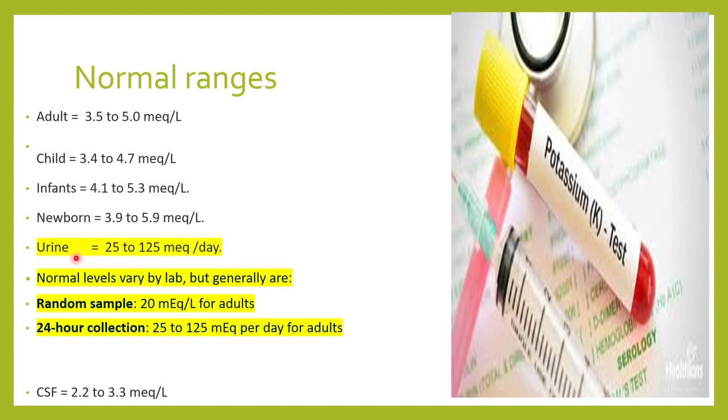In the urine, the normal range of potassium is around 25 to 125 milli equivalents per day. So अगर एक random sample को देखते हैं, that would be around 20 milli equivalents per liter for adults, and in a 24-hour collection we would get around 25 to 125 milli equivalents per day for adults.